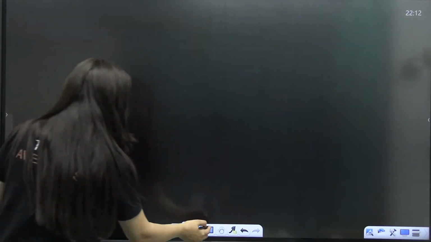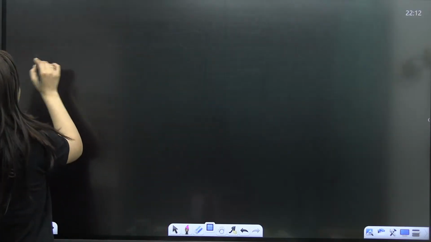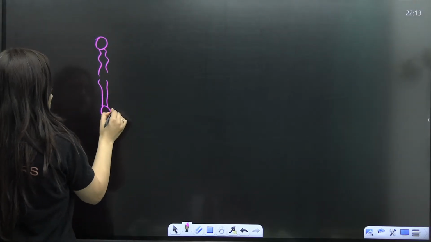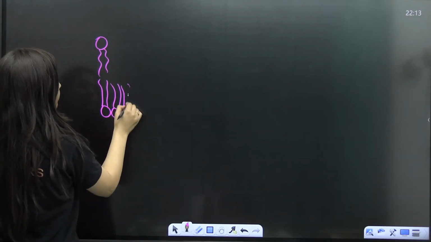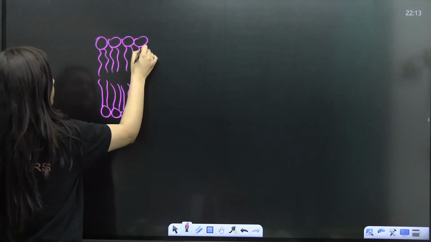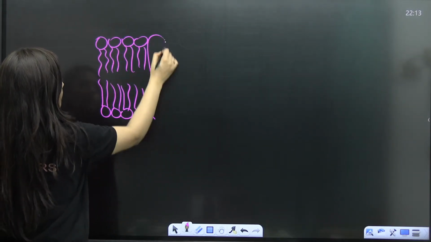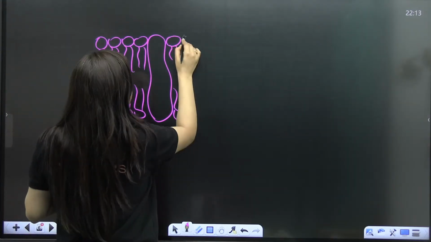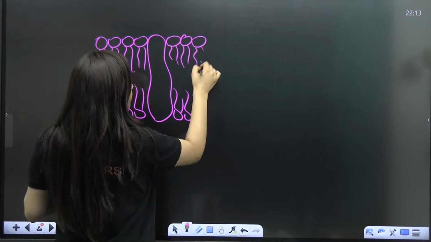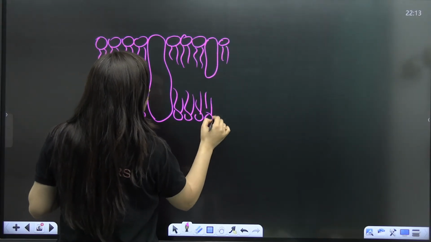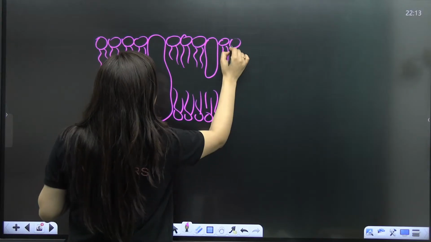Now, on the basis of that, I'll continue my discussion. One thing is clear: as per the fluid mosaic model, it's not that the protein layers are arranged outside this phospholipid bilayer. No, proteins are present in between. They have a kind of random arrangement here, right? It's just like proteins are the icebergs in the sea of lipids. So I hope this part is clear to everybody.